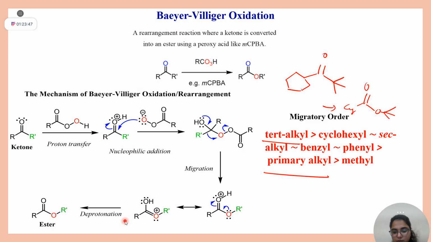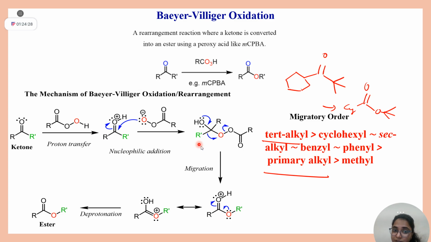You all have to write this mechanism in your notebook, then only it will be clear to you. Whenever this oxygen lone pair comes back, all these migrations are a concerted pathway. But if you want to understand in terms of charges, assume that when this oxygen lone pair comes back, this center has a positive charge. You are breaking this bond, this will have positive, R dash will be negative. This will form oxonium like this.